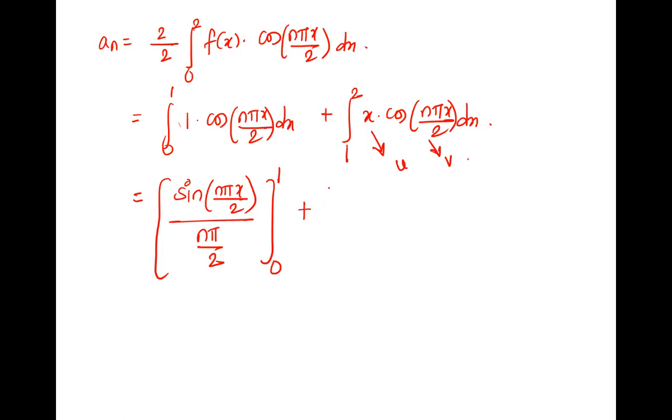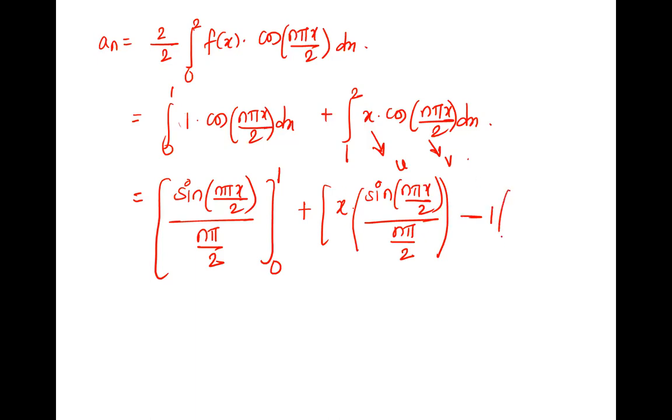Second, we'll go with Leibniz. U, V1, integration of cos, sine n pi x by 2 upon n pi by 2. U V1 minus U dash 1 into next integration of sine, minus cos, right, n pi x by 2 upon what? N square pi square by 4. Right, n square pi square by 2 square, that is 4. Is it over? Yes. And this is from 1 to 2. Okay, so both the integrations are done. Now just the upper lower limits.